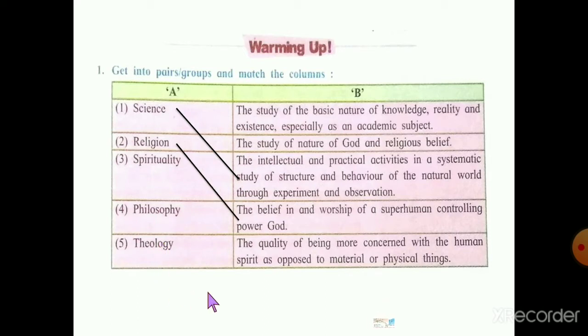Second word is religion. Its answer is the belief in and worship of a superhuman controlling power, God. Third word is spirituality. Its answer is the quality of being more concerned with the human spirits as opposed to material or physical things.